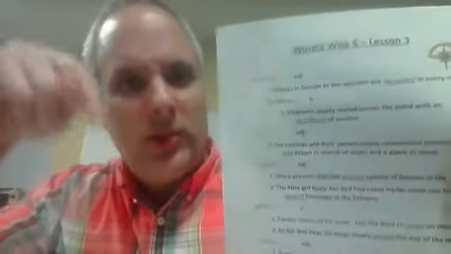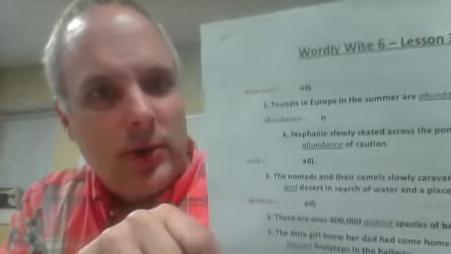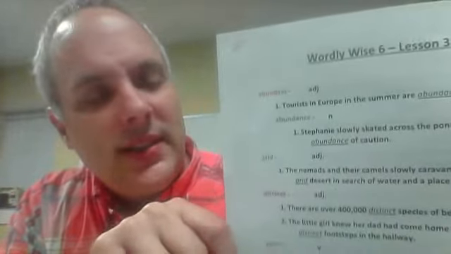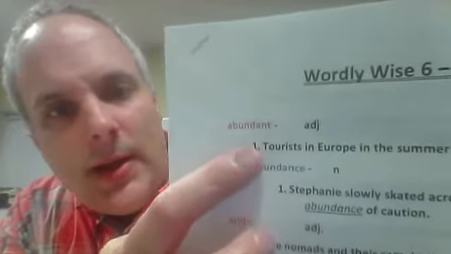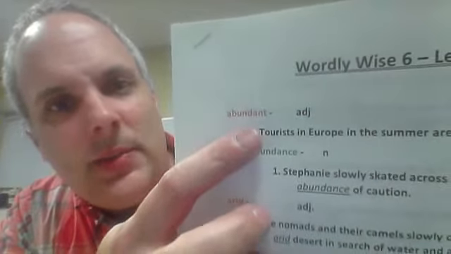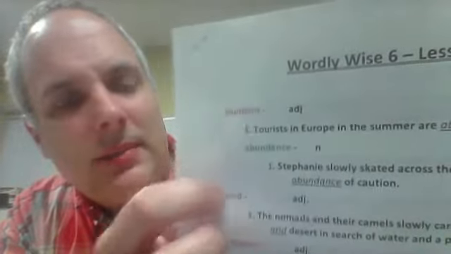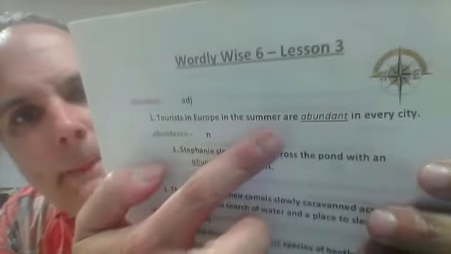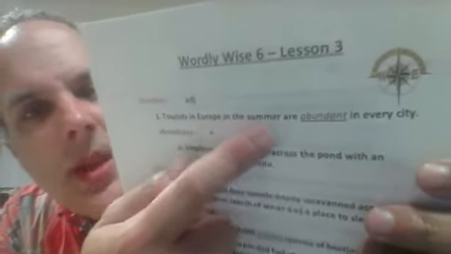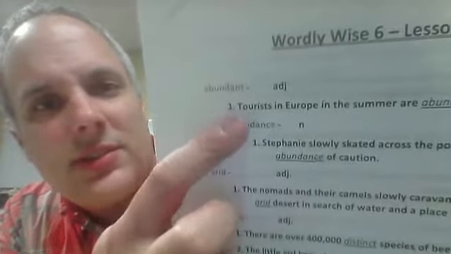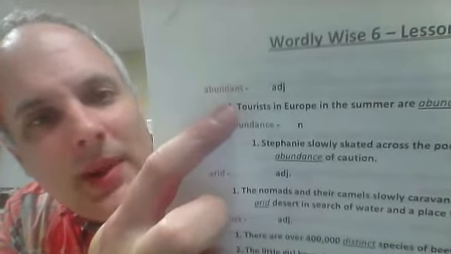So number 1 is abundant. Okay, I got some new sentences for you, okay? So if you want to look, you can get these from the description box. So look at the sentences that are in the book, and then I've got a few extra ones here. Abundant just means there's plenty of something, lots of something, okay? So tourists in Europe in the summer are abundant in every city. So it means there's lots and lots of tourists. So abundant means lots and lots and lots, okay?